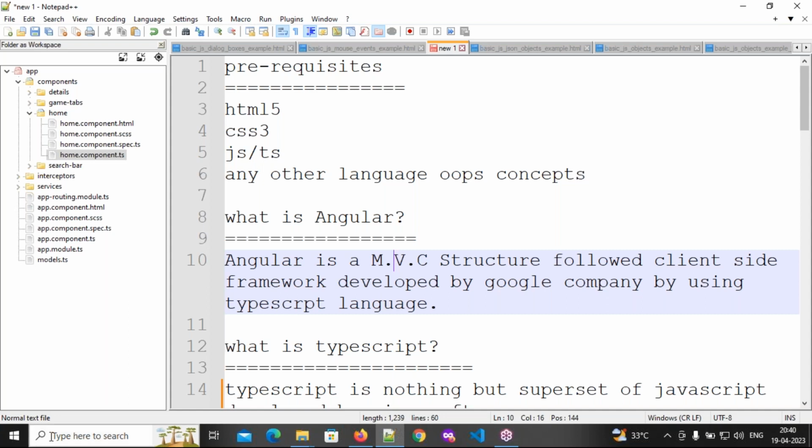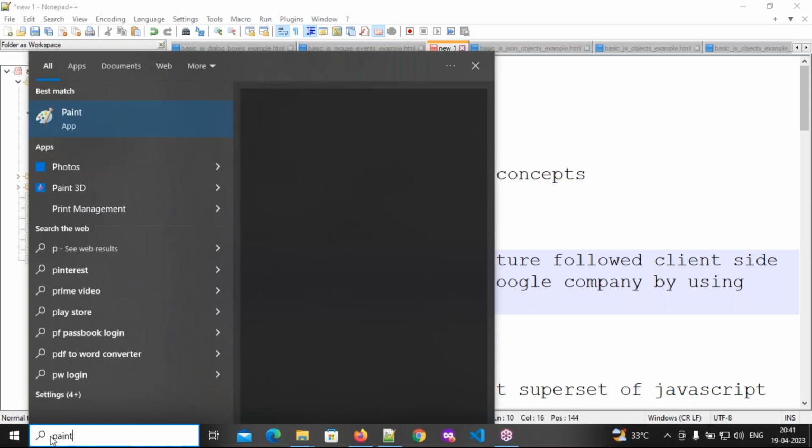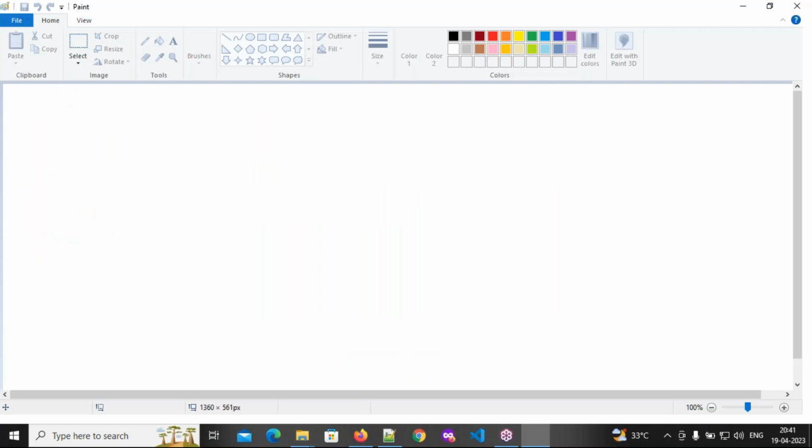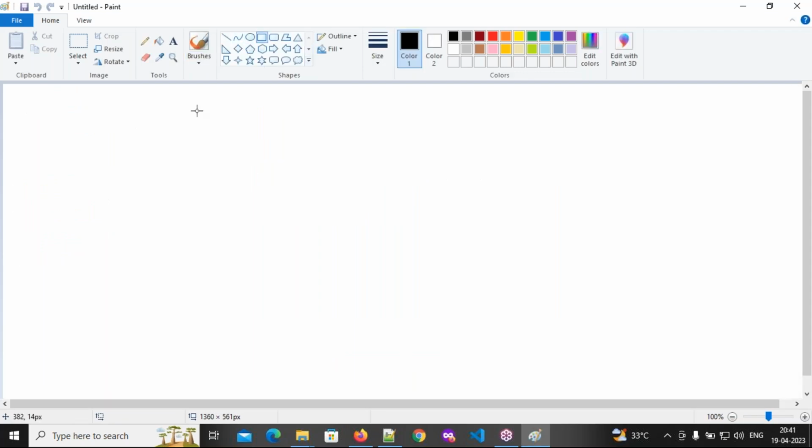Okay, right. Now let's see here. I'm writing in Paint. See there? So here I have the model. Sorry, I am drawing this. Consider this is the model. Consider this is the view.